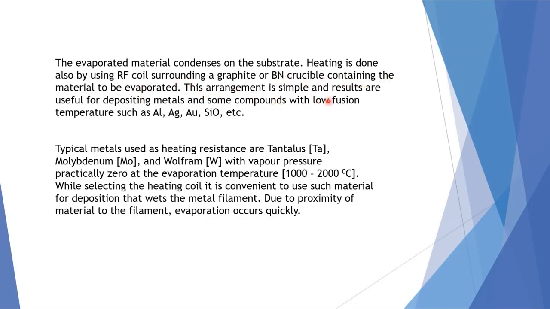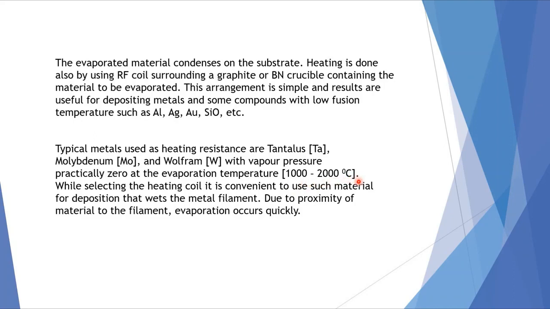This arrangement is simple and results are useful for depositing metals and some compounds with low fusion temperatures such as aluminium, silver, gold, silicon oxide, etc. Typical metals used as heating resistance are tantalum, molybdenum and tungsten, with vapor pressure practically zero at the evaporation temperature around 1000 to 2000 degrees centigrade.